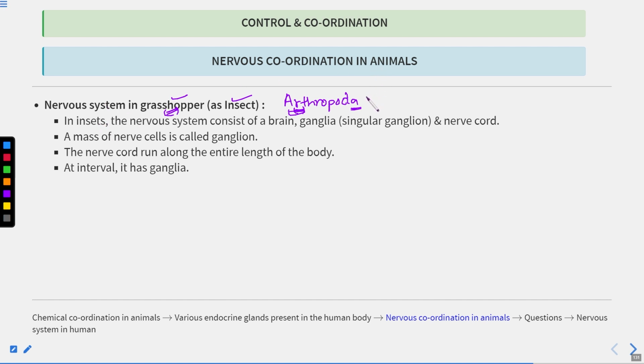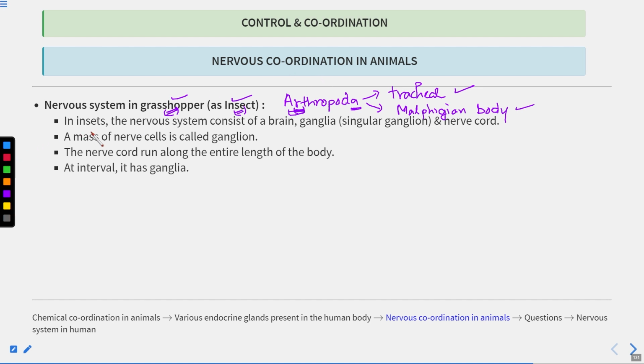So we were talking about the respiratory system here. It is known as the tracheal system. We have studied the tracheal system in the grasshopper when we were studying respiration. And here Malpighian bodies are also present. Malpighian bodies are part of the excretory system. So grasshoppers, or you can say insects, are quite complex organisms and they have different organs or structures that carry out respiratory function, excretory function, as well as nervous functions.